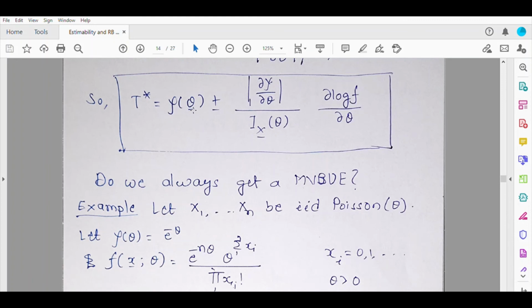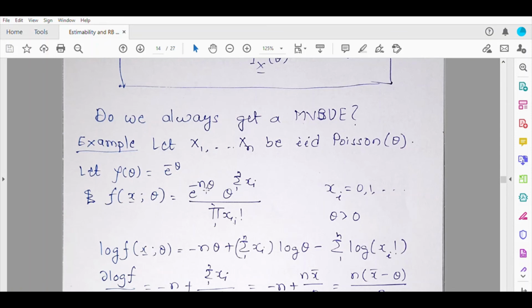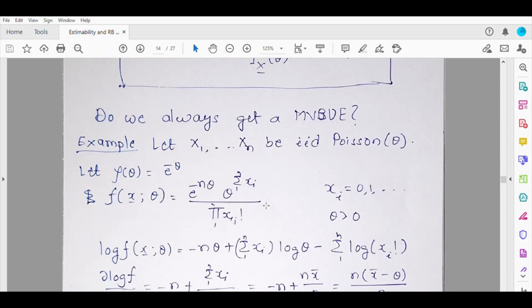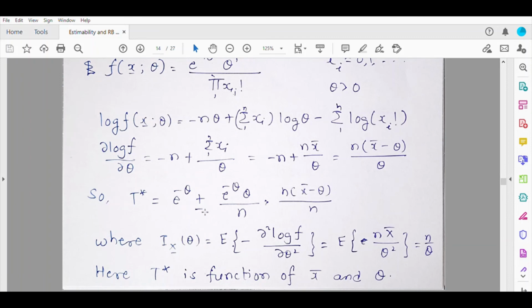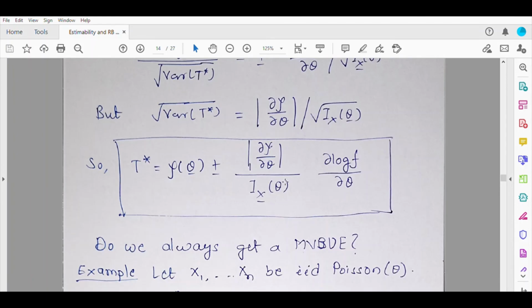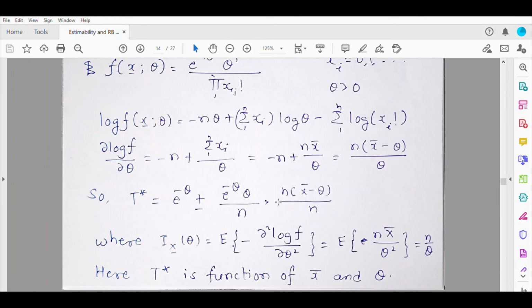Psi theta is e raised to minus theta, and the absolute value of ∂ psi by ∂ theta is again e raised to minus theta. Then this ∂ log f by ∂ theta we have also got. So upon substitution, what we get is e raised to minus theta plus minus theta e raised to minus theta by n into this ∂ log f by ∂ theta. I theta, I forgot to mention here, is nothing but minus the expectation of ∂ square log f by ∂ theta square.